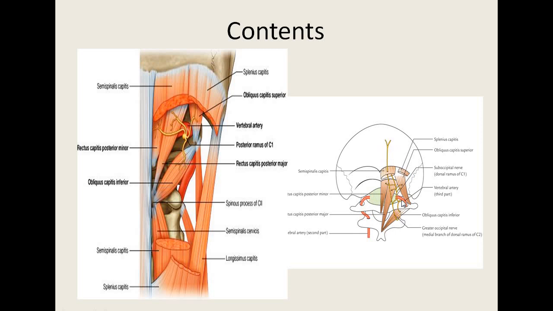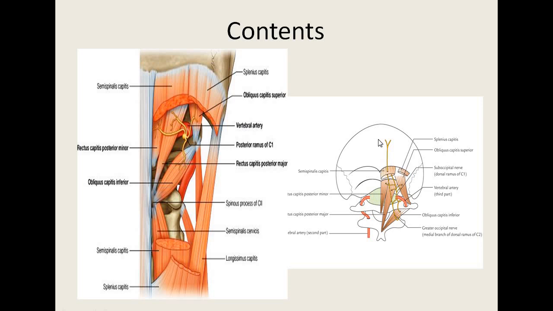The dorsal ramus of the first cervical nerve, which is also called the suboccipital nerve, emerges backward between the vertebral artery and the posterior arch of the atlas. So this is the emergence point of the first cervical nerve between the vertebral artery and the posterior arch of the atlas vertebra. Immediately it divides into four branches to supply the four muscles of the suboccipital triangle, and it also has a communicating branch with the greater occipital nerve.